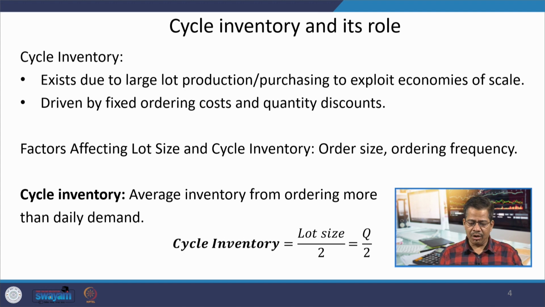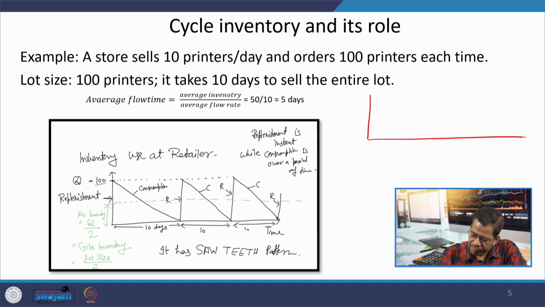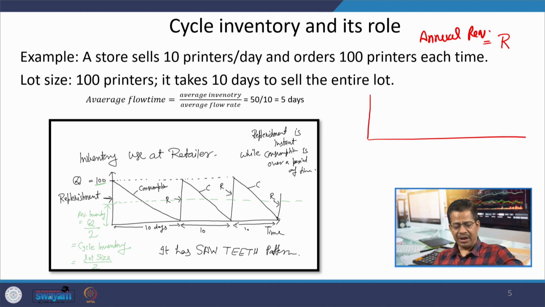Whenever you are placing an order, I will explain with the help of this diagram. Let us say you have an annual requirement R. You are not going to place an order of R quantity in a single order.